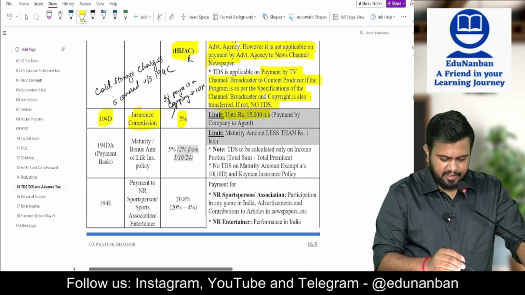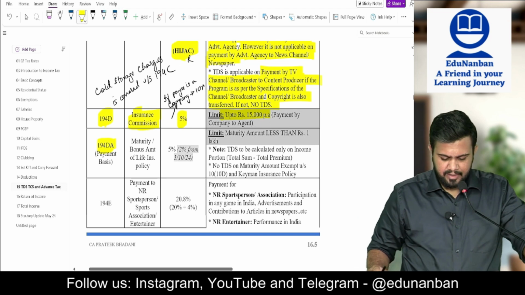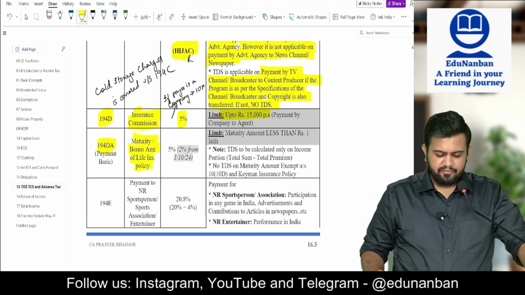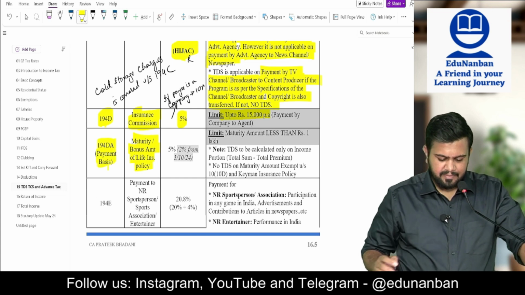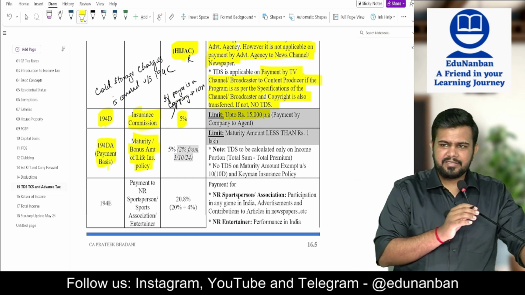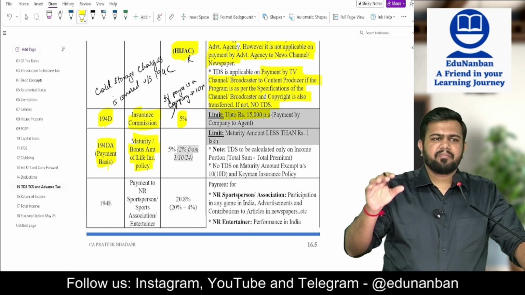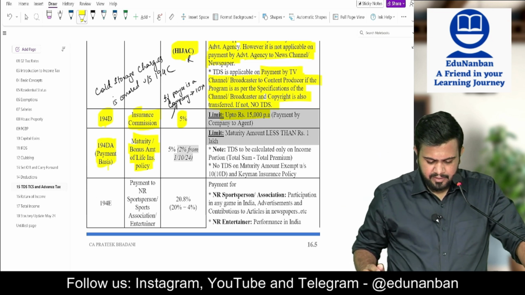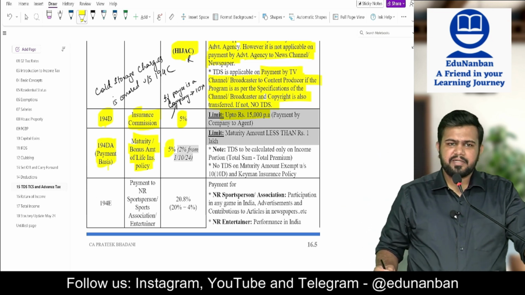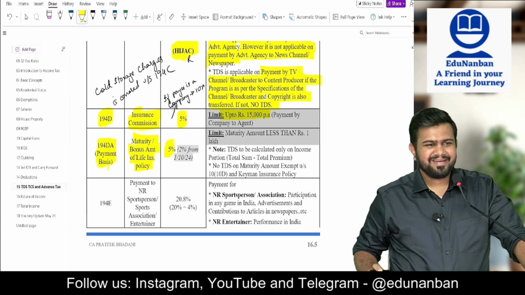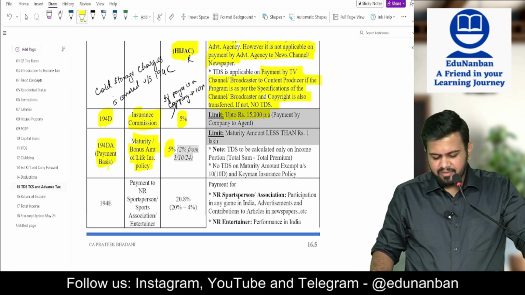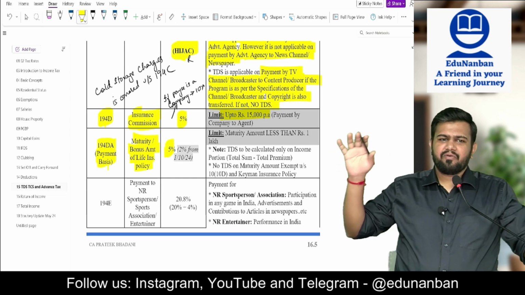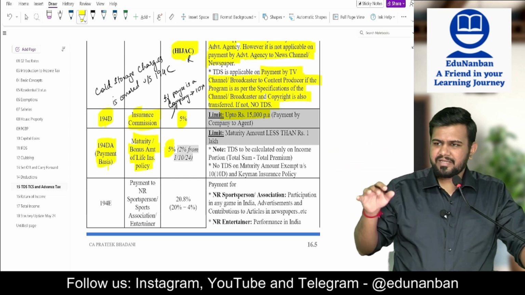Next, 194DA. Maturity bonus of life insurance. We have already studied how life insurance policy is taxed. So whenever the proceeds from a life insurance policy are taxable, the life insurance company while making the payment will deduct TDS at 5% up to 30th September 2024 and 2% from 1/10/2024 onwards.